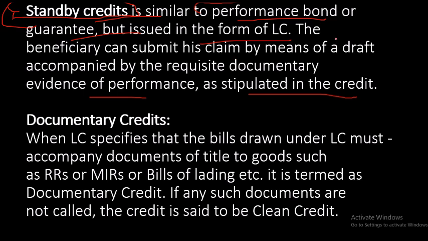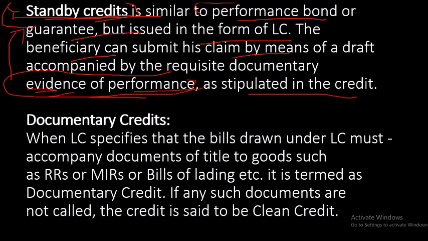The beneficiary can submit his claim by means of drafts accompanied by requisite evidence of performance. Means as per the performance they have mentioned, the beneficiary will submit those documents and he will get the money. Okay, that is called standby. It is a type of performance bond. Means I have done correctly and I have performed whatever was told to me. I have performed my duty fully. I have made the pen as per the quality mentioned in the LC. So that is called standby. If he gives evidence that he has done his performance fully and there is no lack in his performance, then he will get the money.